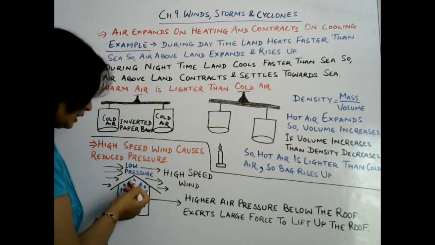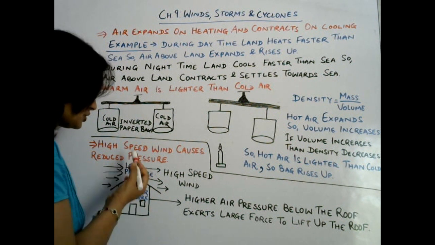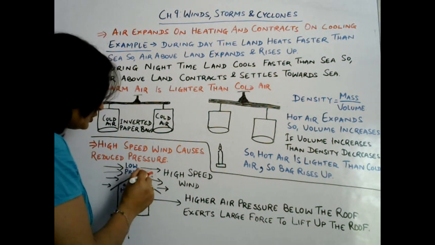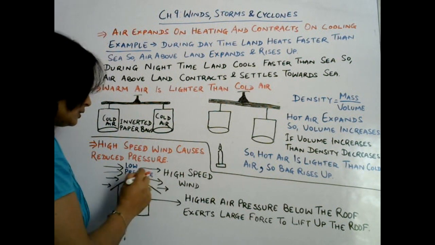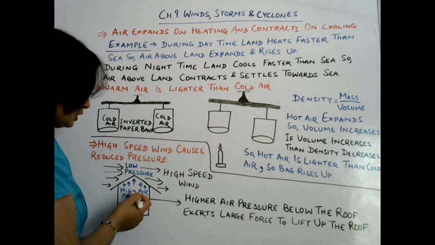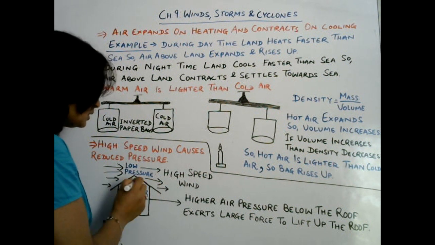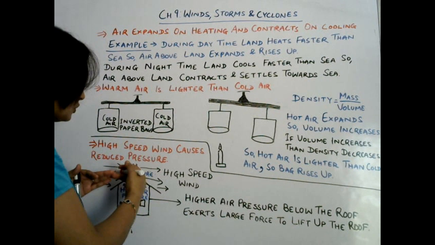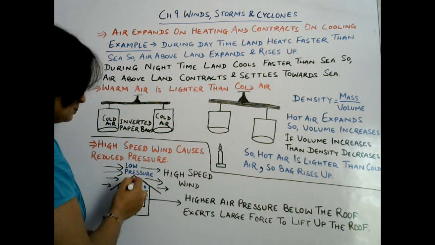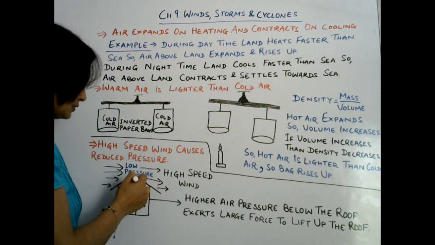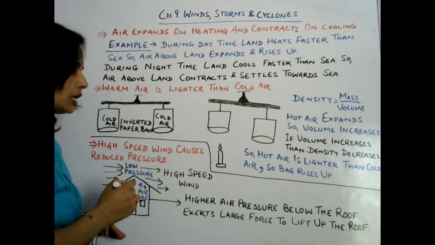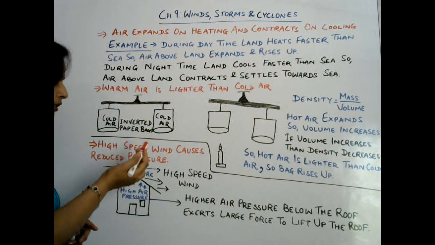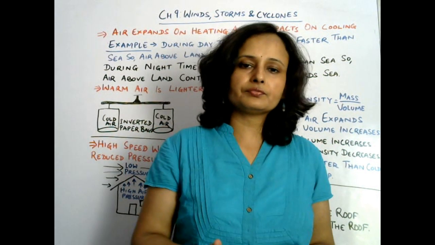The air which is inside this hut will try to move up quickly and fill the gap. It will try to equalize the pressure difference. So it will push the roof of the hut, and finally the roof will be displaced from the hut, as it tries to equalize the pressure. High air pressure below the roof exerts a large force to lift up the roof.